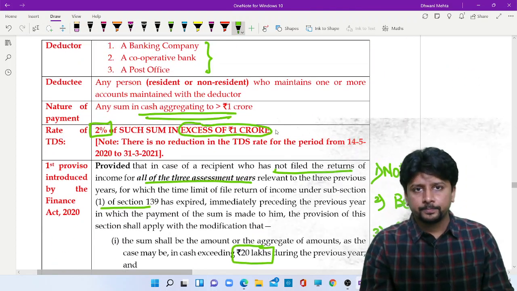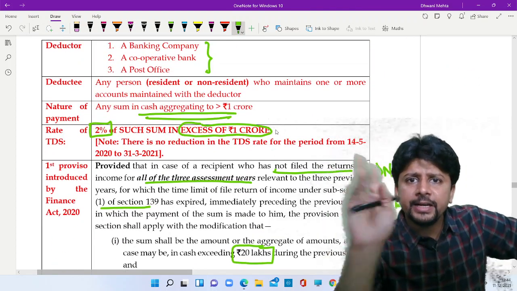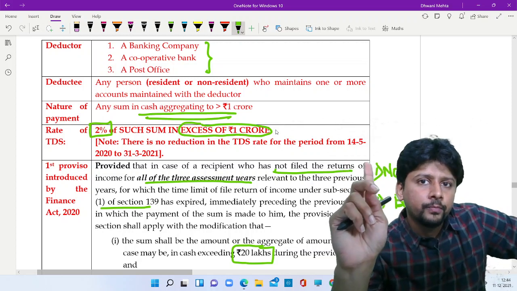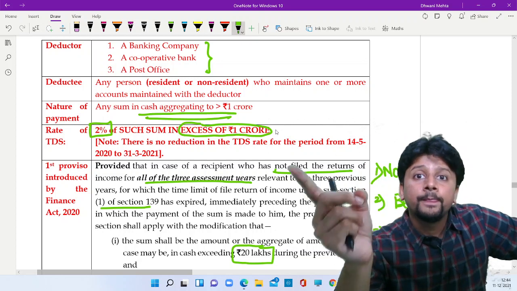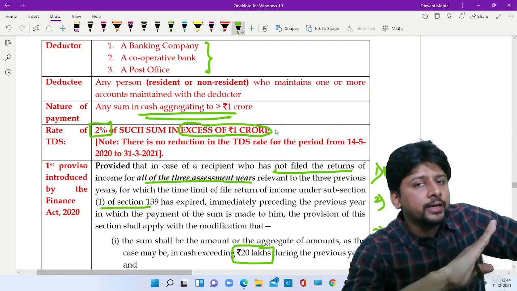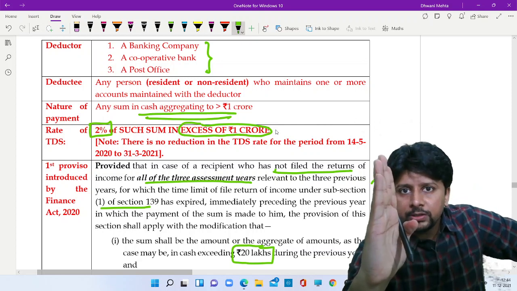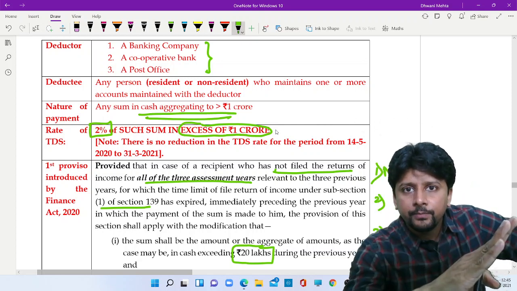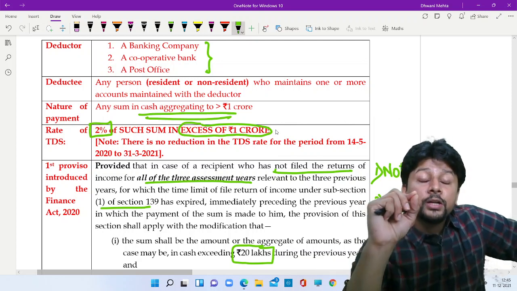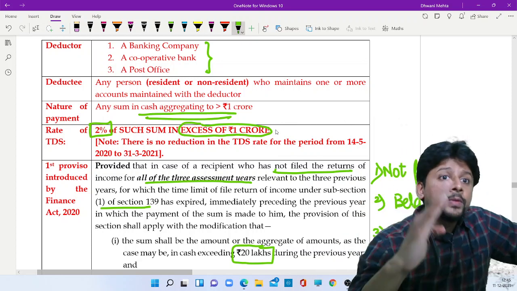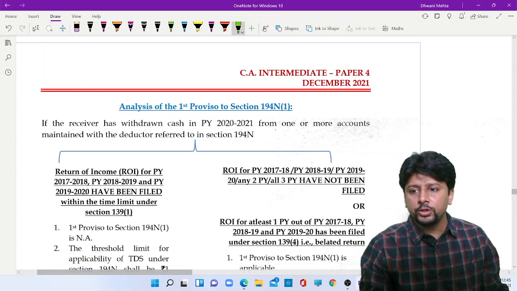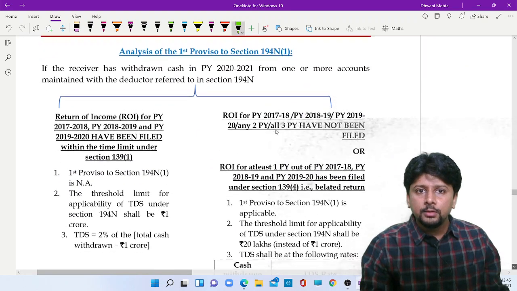So observe, what is a basic TDS rate? 2%. What is a basic threshold? 1 crore. 2% on the excess. But if you are somebody who has not been filing return properly, the 1 crore threshold will come down to 20 lakhs. 2% will be the rate of TDS, but if you withdraw cash above 1 crore, your TDS rate will be 5%. So I've put up this thing in the form of a chart.